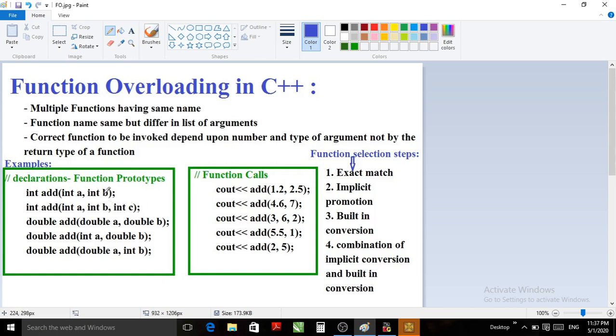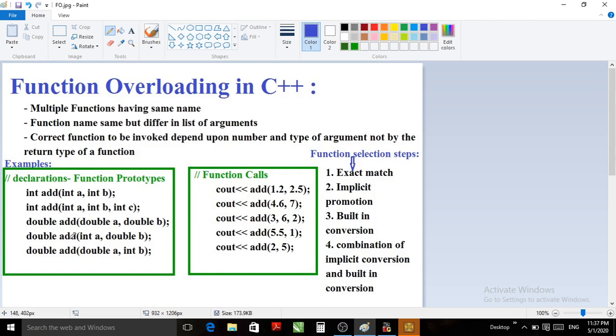Even though both of these function names are the same, the argument list is different. Here 2 parameters of integer type, here 3 parameters of integer type. As per the rule, we are maintaining the rule while overloading the function. Again, one more time the add function is overloaded. Let us consider here I want to add two double numbers. So two parameters, two arguments, double are passed, double A, double B. Return type is also double.